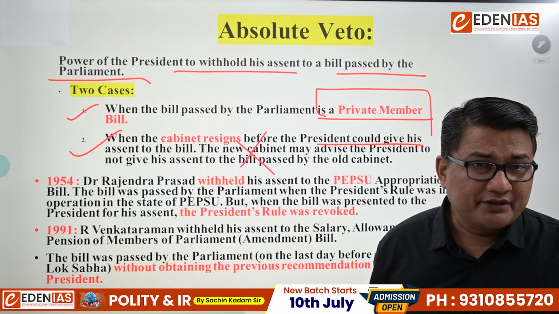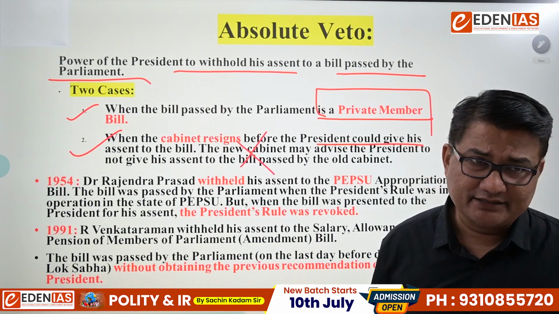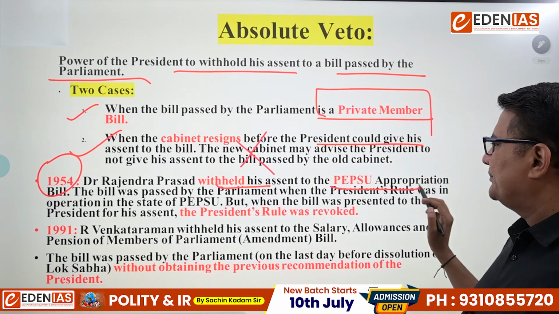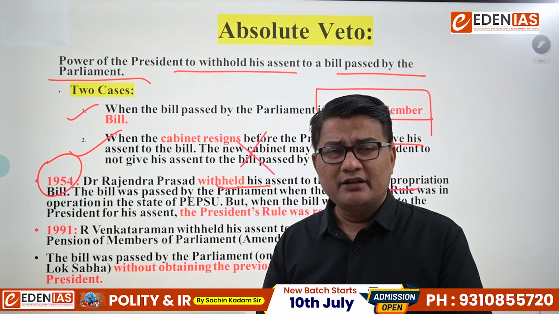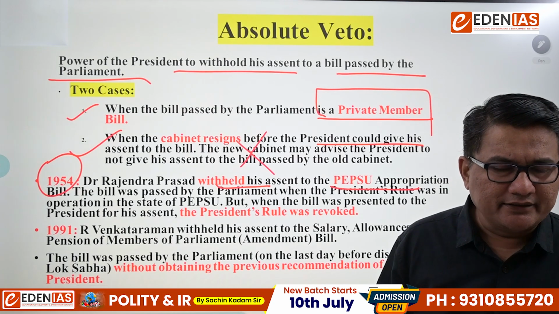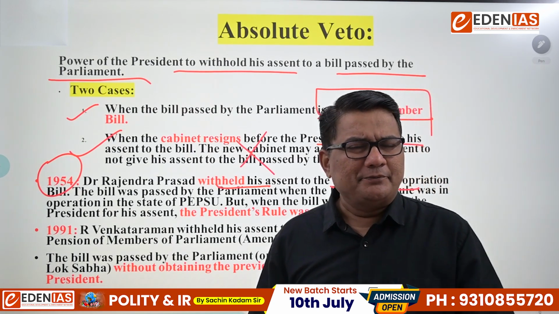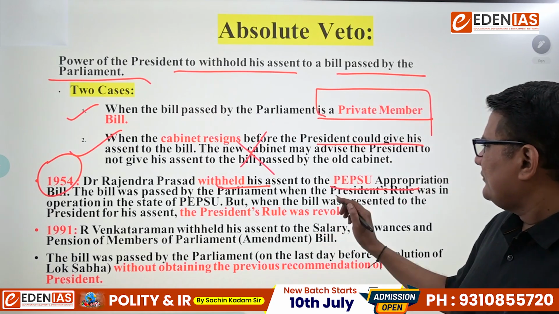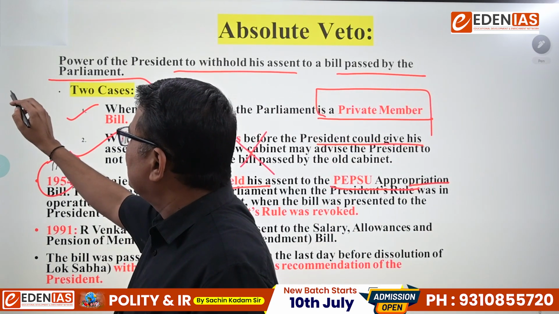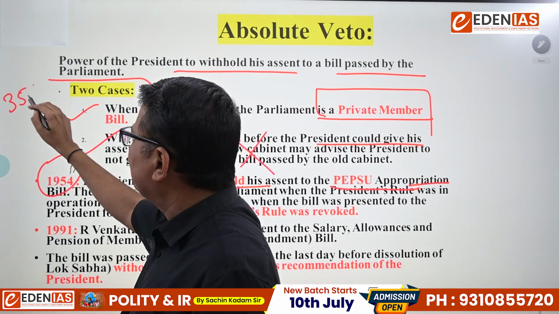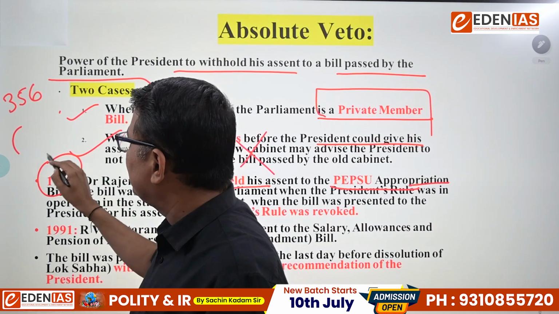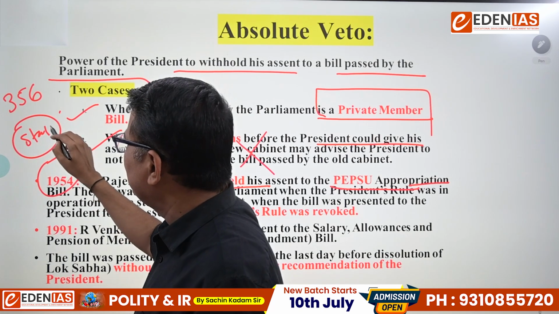Then comes the next question. Is there any example of it? Yes. In 1954, Dr. Rajendra Prasad withheld his assent to the PEPSU Appropriation Bill. Now you may ask, what was the bill regarding? Listen carefully. The PEPSU bill was an appropriation bill. Suppose the Centre imposes Article 356 in a state. Whenever there is a 356, obviously all state powers go into the hands of the President.